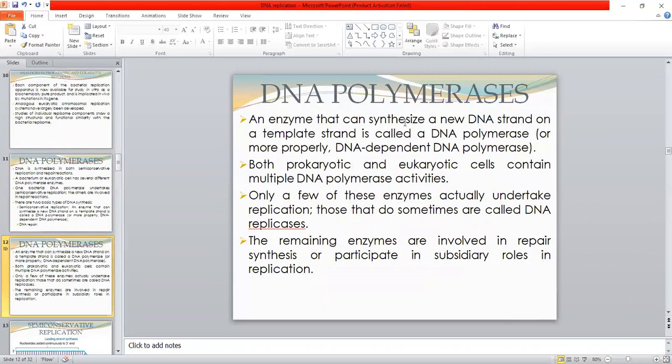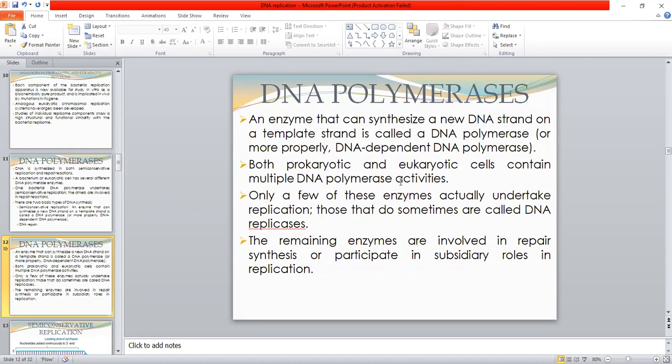An enzyme that can synthesize a new DNA strand on a template strand is called a DNA polymerase, or more properly a DNA-dependent polymerase. Both prokaryotic and eukaryotic cells contain multiple DNA polymerase activities.